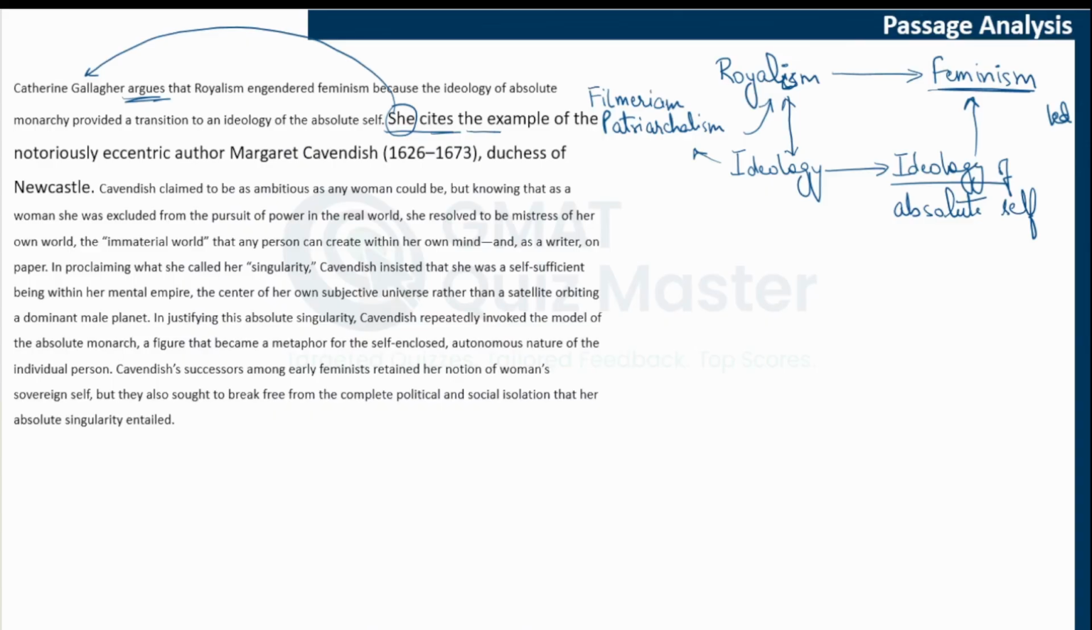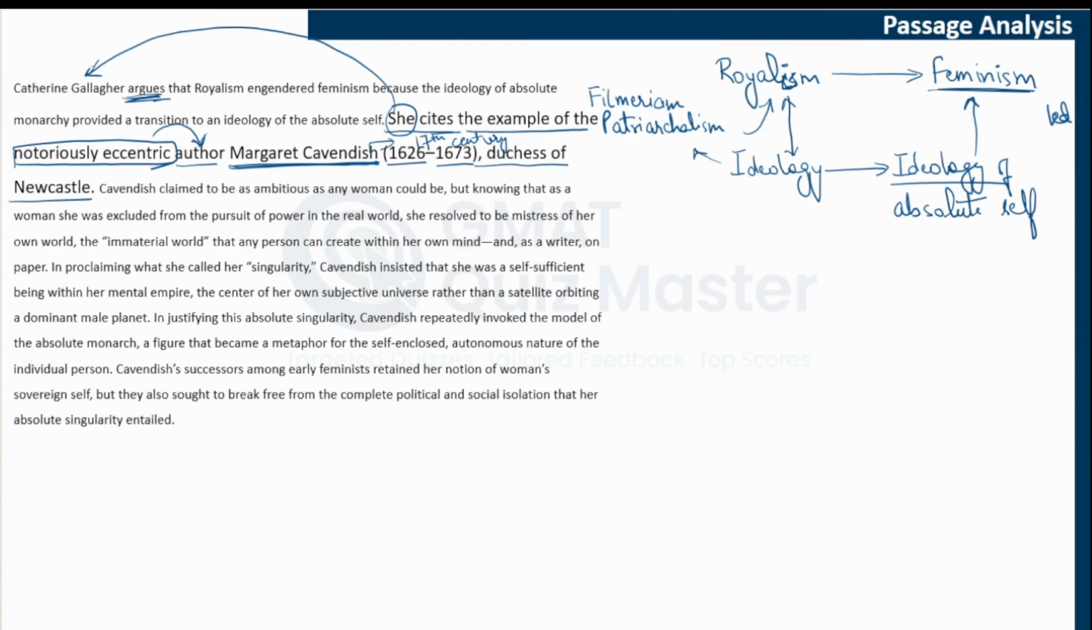She cites the example of the notoriously eccentric author Margaret Cavendish, 1626 to 1673. Now this is again the 17th century. So this particular person, Catherine, made an argument, and she's giving an example of notoriously eccentric. Notoriously eccentric means someone who is not conventional, not the usual behavior that you see, not the usual personalities that you see. So this notoriously eccentric author, we are talking about an author here, and the author's name is Margaret Cavendish from the 17th century.